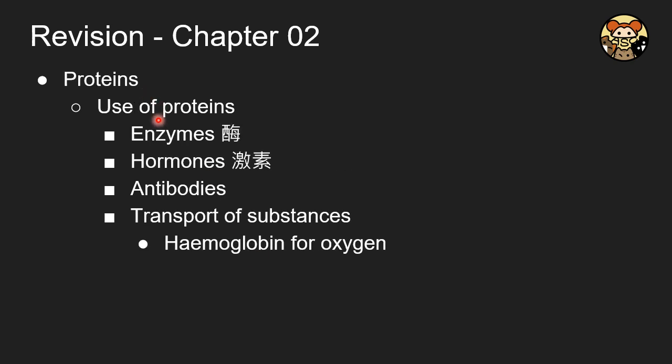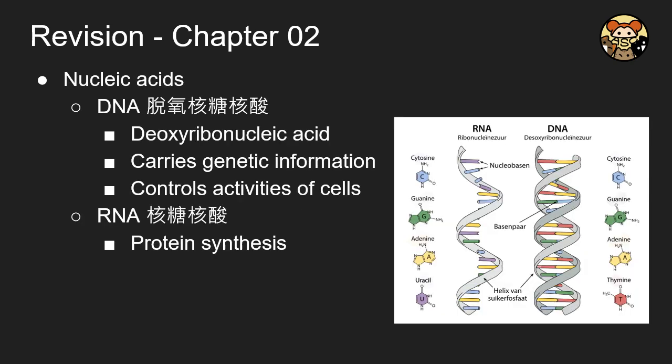And for proteins, here are the uses of protein, and all these 4 examples you should bear in mind. The first one is enzymes, the second one is hormones, and the third one is antibodies, which are required for body defense. The fourth one is the transport of substances, like hemoglobin and also carrier proteins, which is also an important concept in chapter 3.